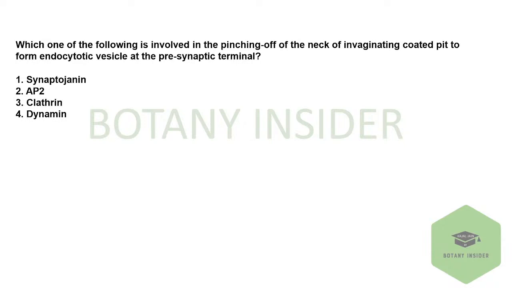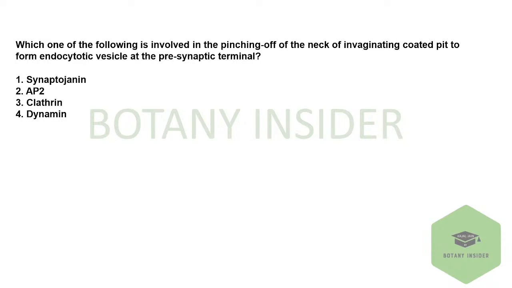Very simple question. Very correct. So, dynamin is the correct answer.